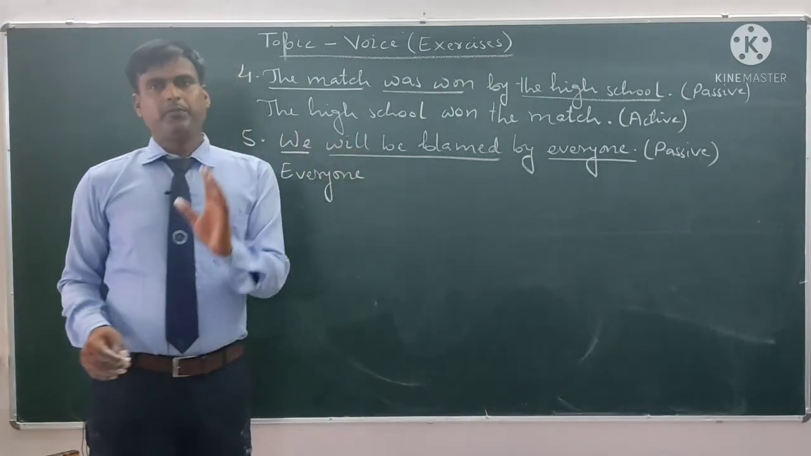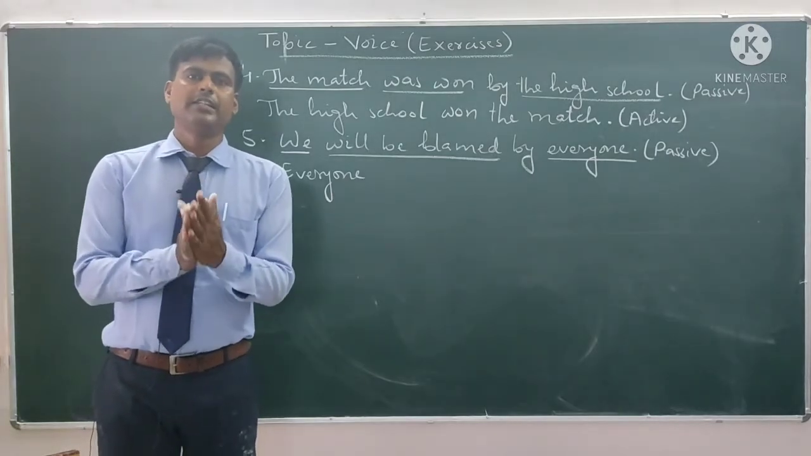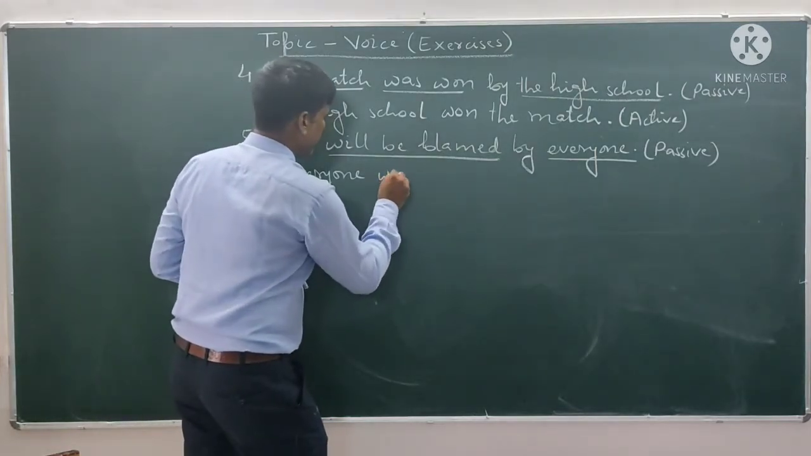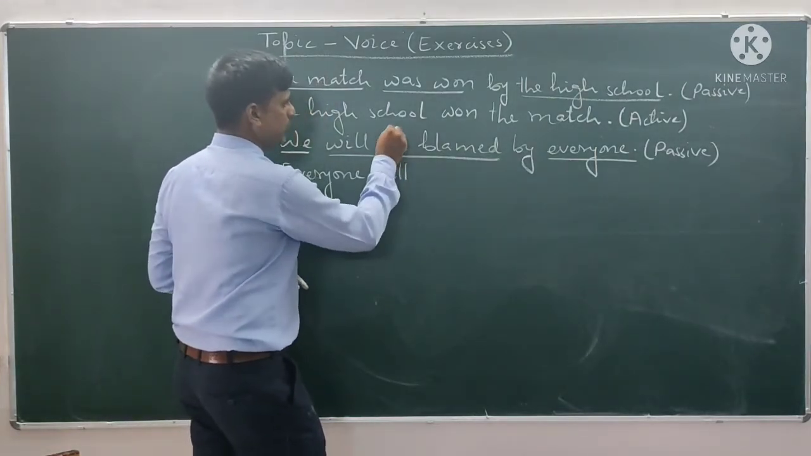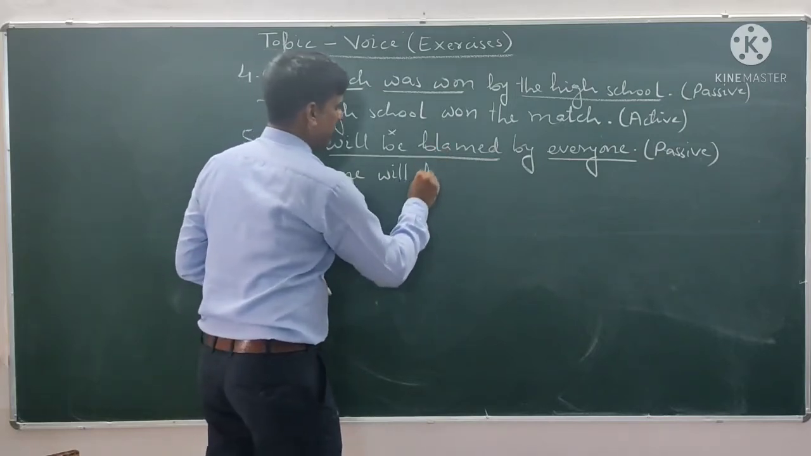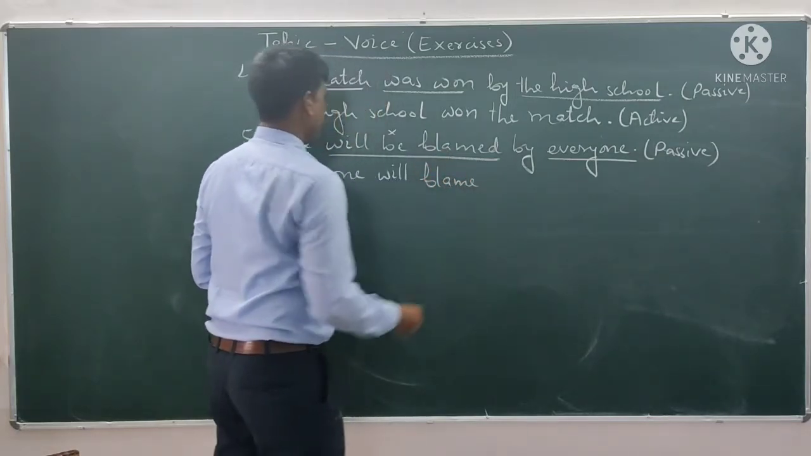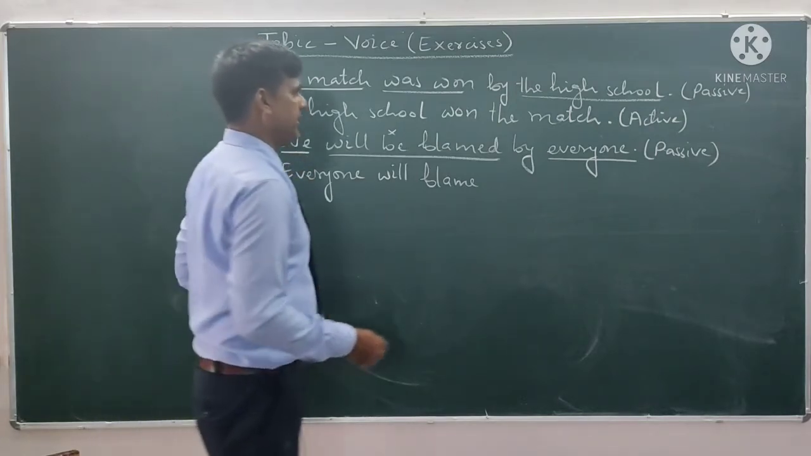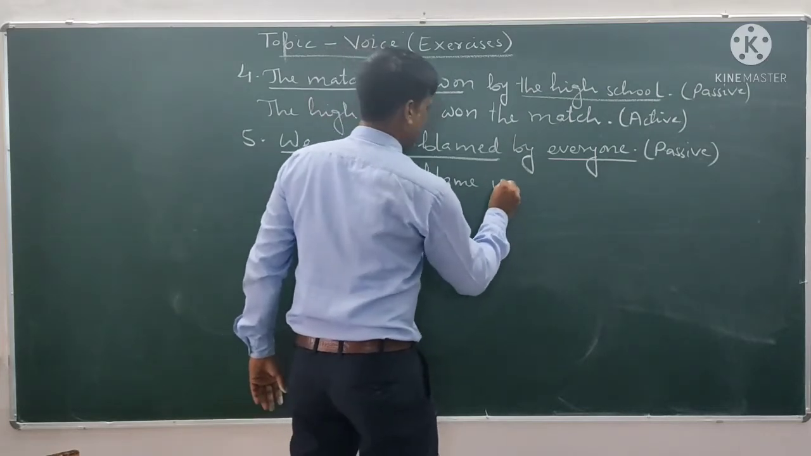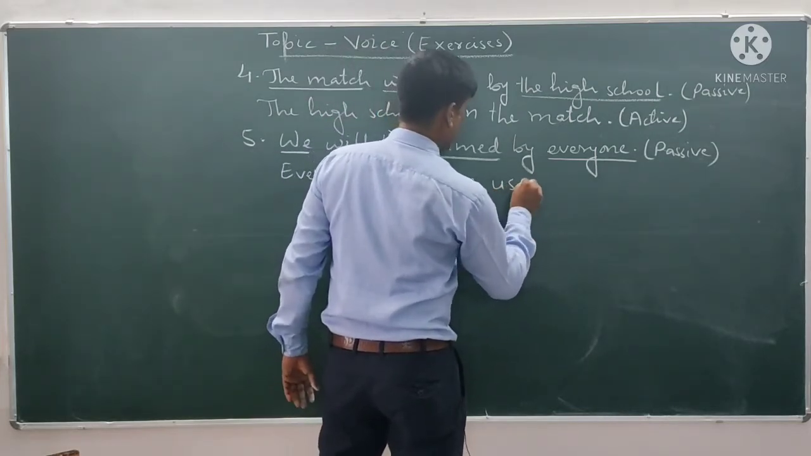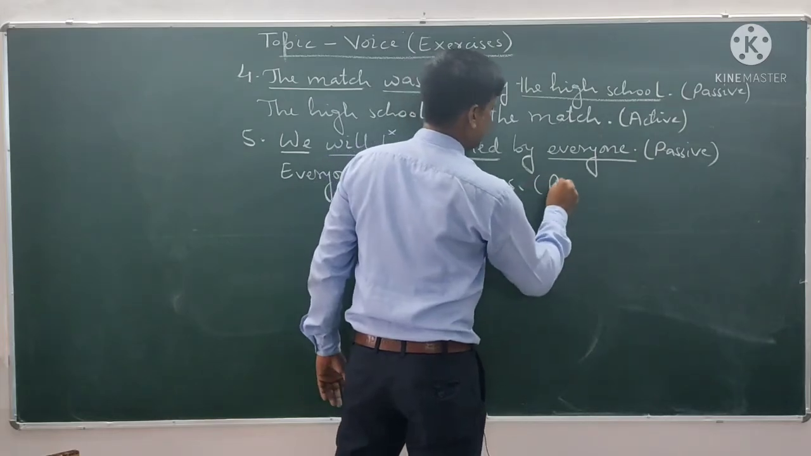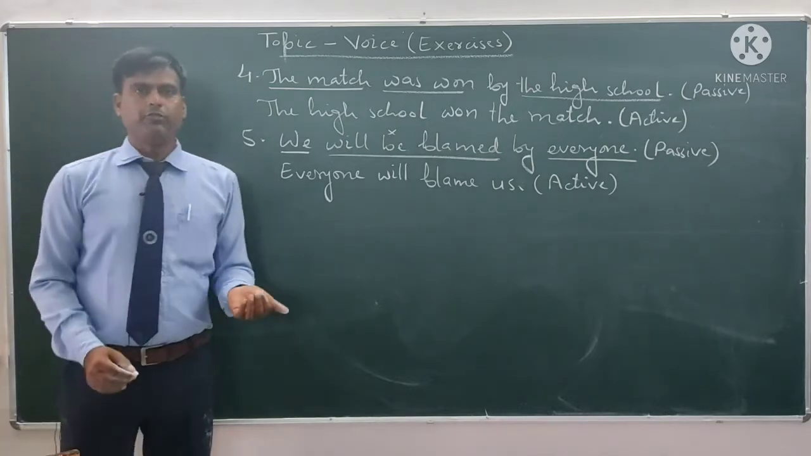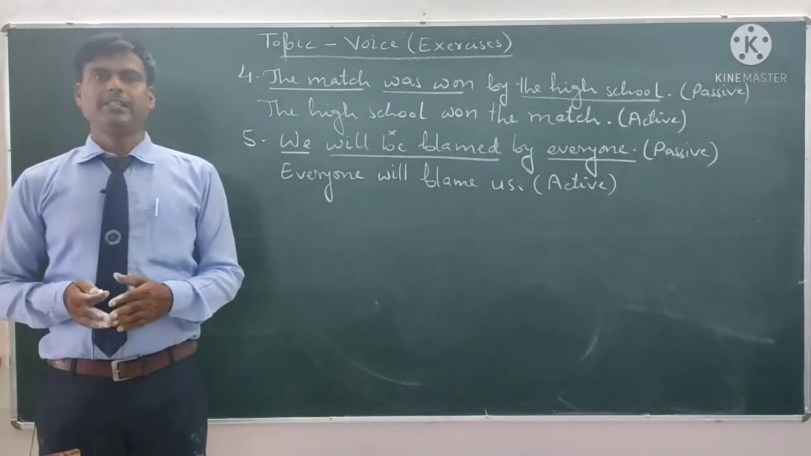But in simple future tense active voice we use will or shall plus first form of main verb. So with everyone we will use will, and we will remove be, then the first form of main verb, blame. Everyone will blame, and the subject of passive voice will be the object in active voice. Everyone will blame us. Full stop. This is active voice. Okay, so this is sentence number 5. Now you will do the remaining 5 sentences yourself.